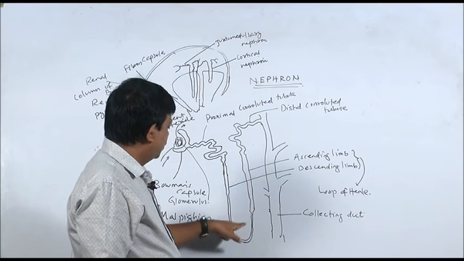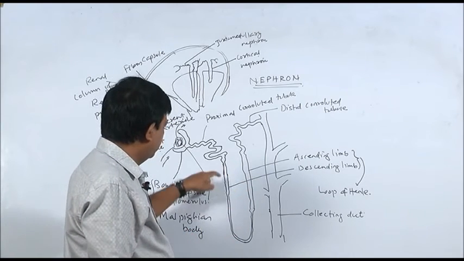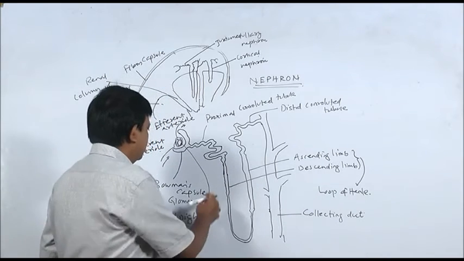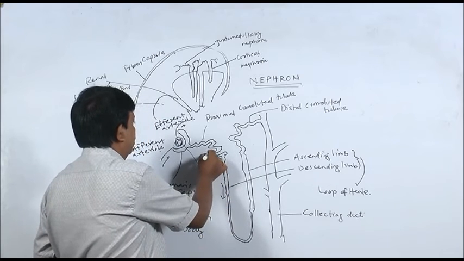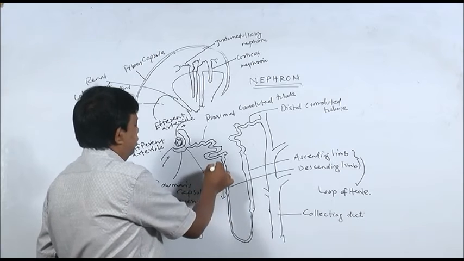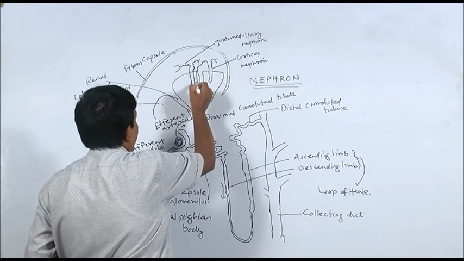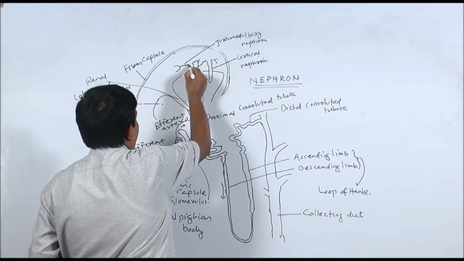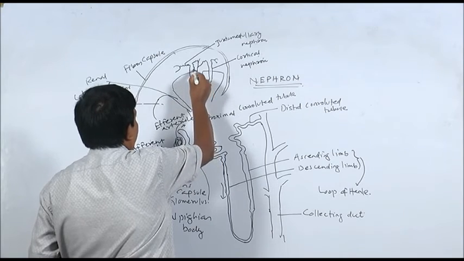So this is the loop of Henle. The loop of Henle has two limbs. This one which is going downwards, this is the descending limb. It moves downwards, that is from cortex towards the medulla. You can see here in this diagram, this is the loop of Henle. You can see here this is proximal convoluted tubule. You can see here it is going into the medulla.